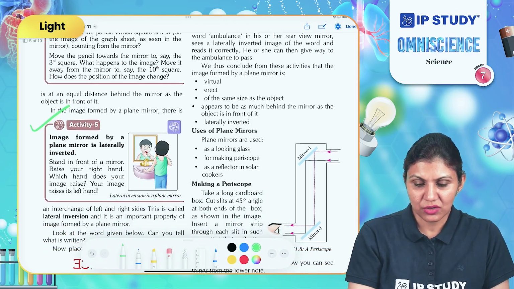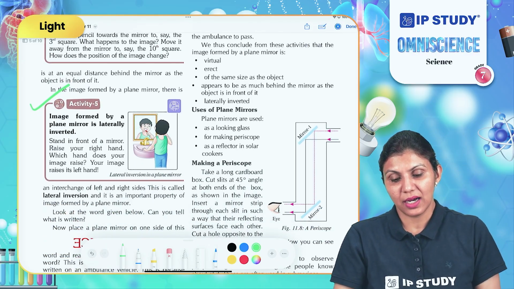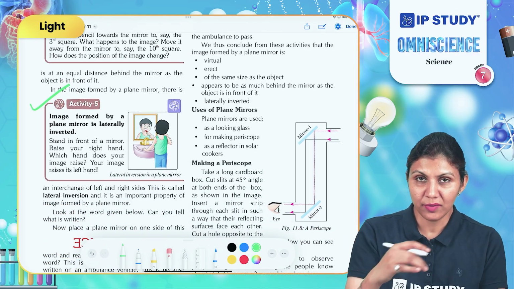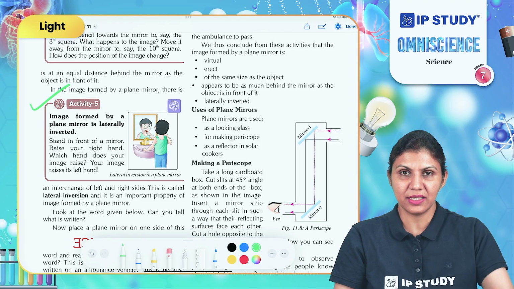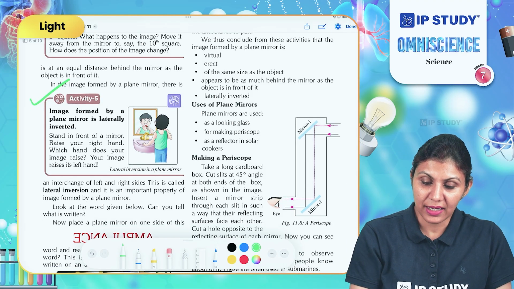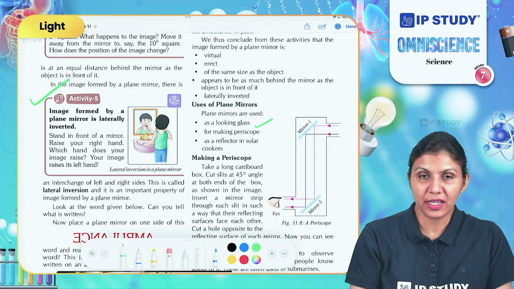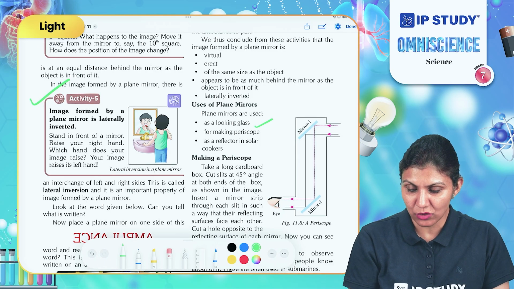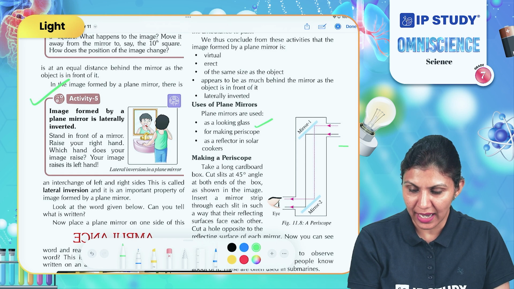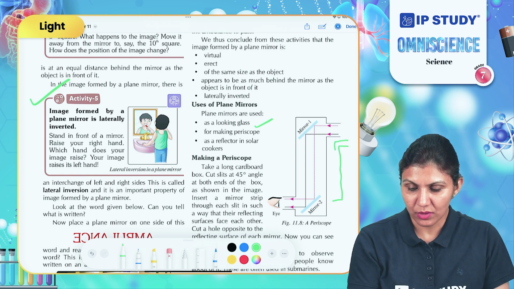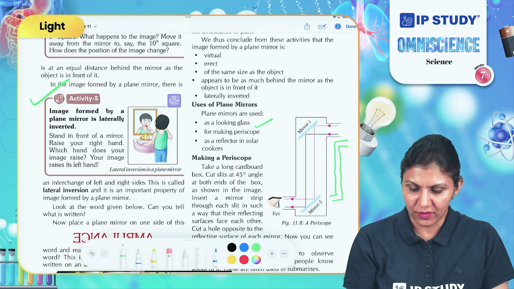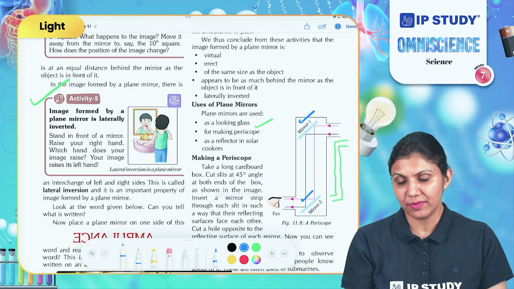The images formed in a mirror are used for making mirrors in salons, making your dressing mirrors, and it is used for making images in a periscope. What is a periscope? In a periscope, we have an S-shaped tube, and in this tube we have plane mirrors, mirror number 1 and 2 here, which are reflecting the light multiple times.